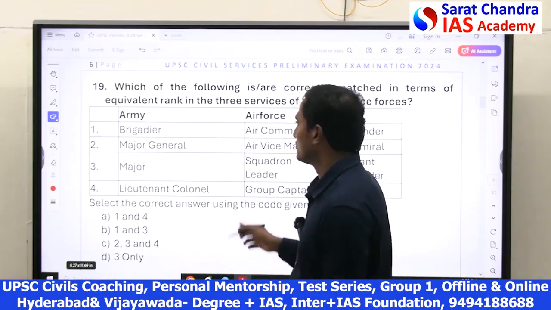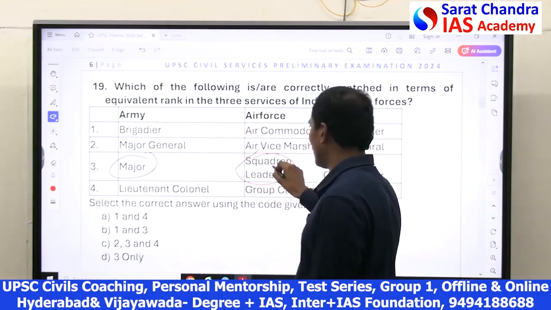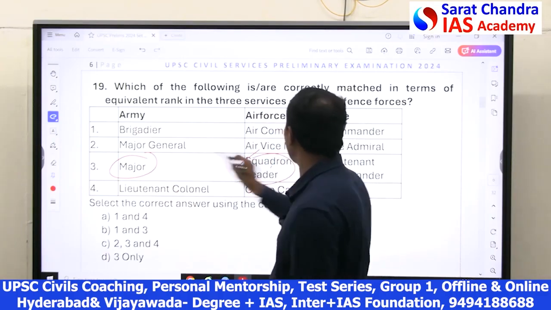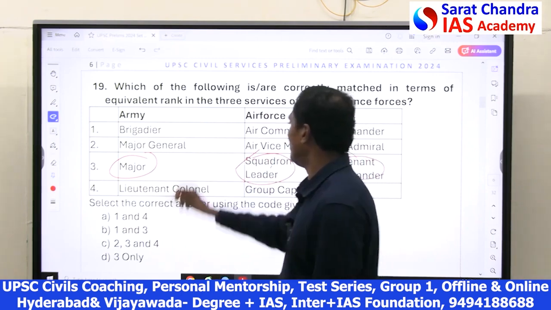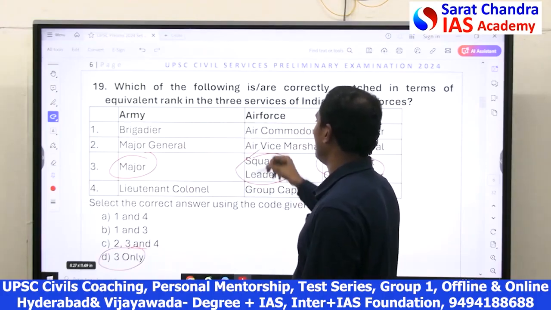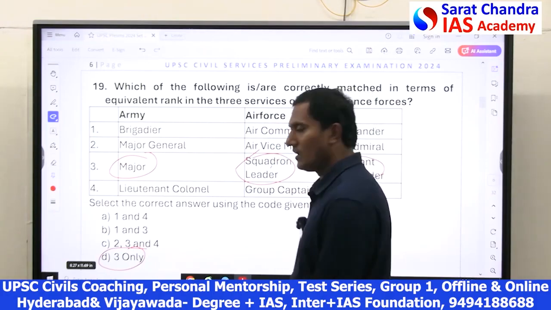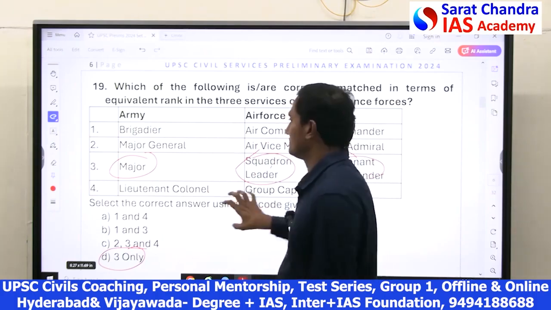So here, only number 3 is right: the squadron leader of the Air Force is the same as major in the Army and lieutenant commander in the Navy. In all the remaining columns, the positions are quite different in each of the services.